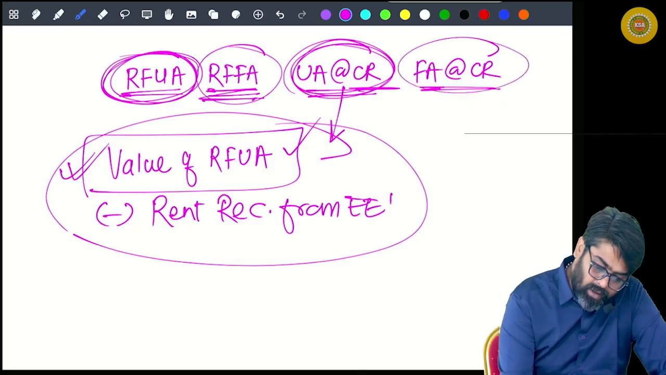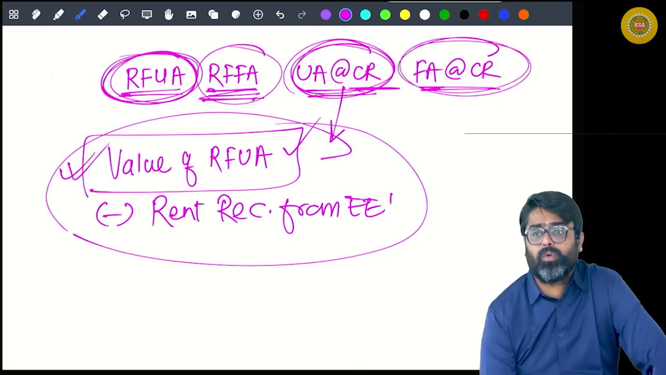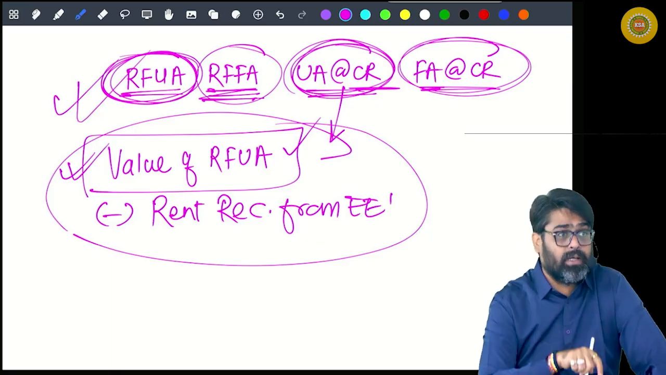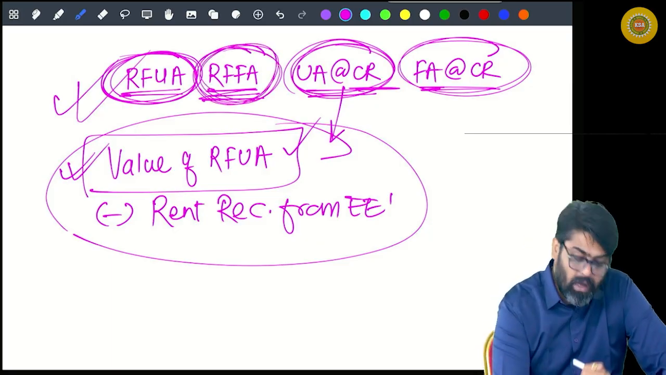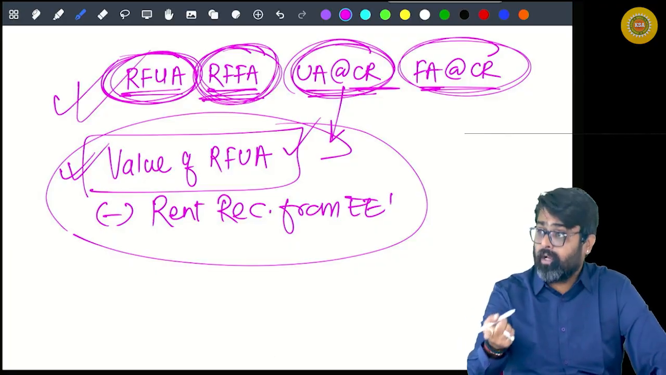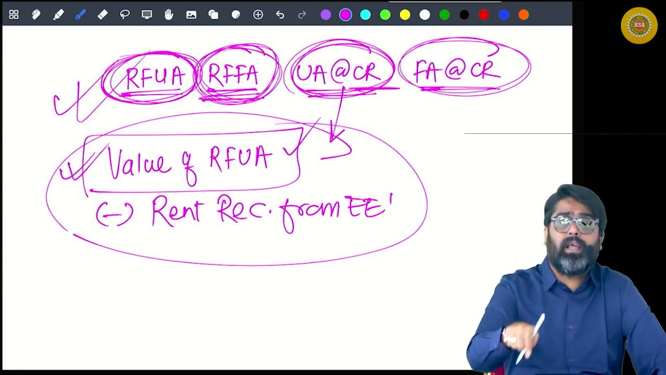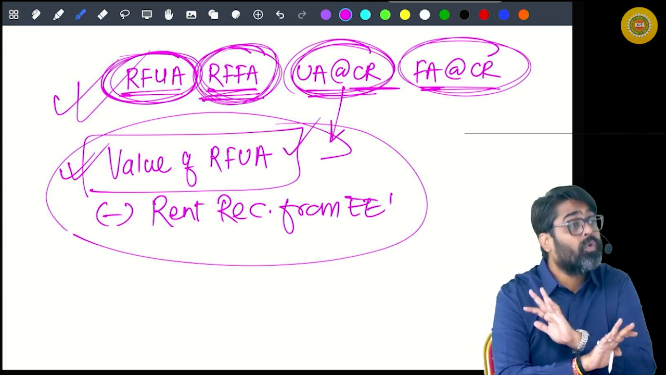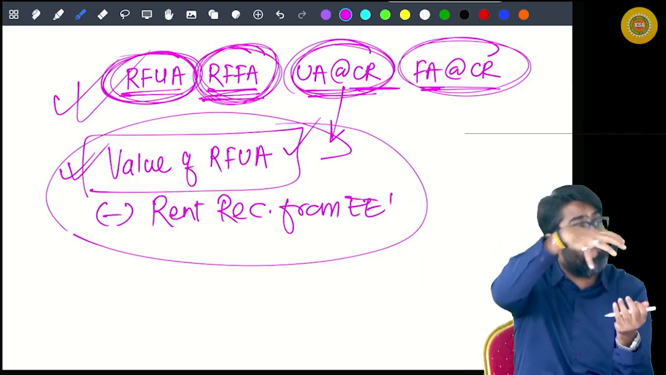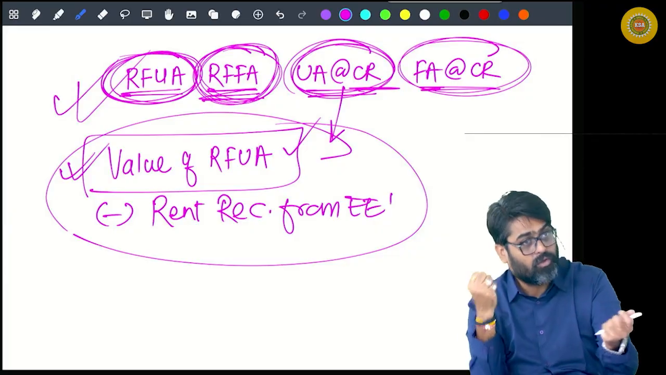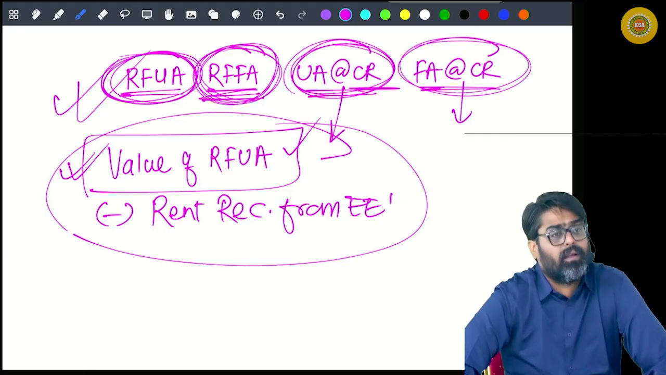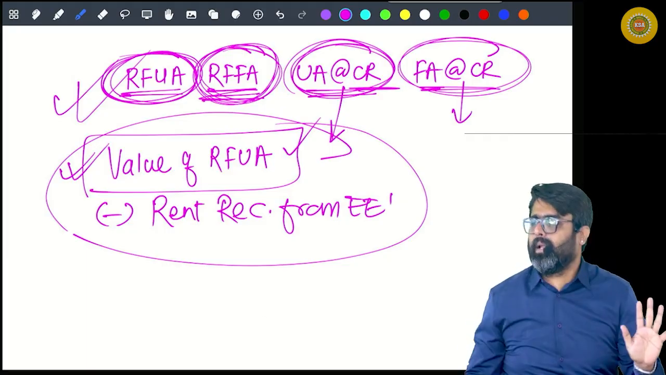Now to calculate this value, what will you have to do? You will first calculate RFUA. In that you will add furniture. Yes or no? So you will get RFFA. RFFA is the value of the accommodation if no rent is charged. But for that same furnished accommodation, if the employer is taking some rent, remove that rent from the value of RFFA, and you are going to get FA at CR. Yes or no? Simple thing, simple.